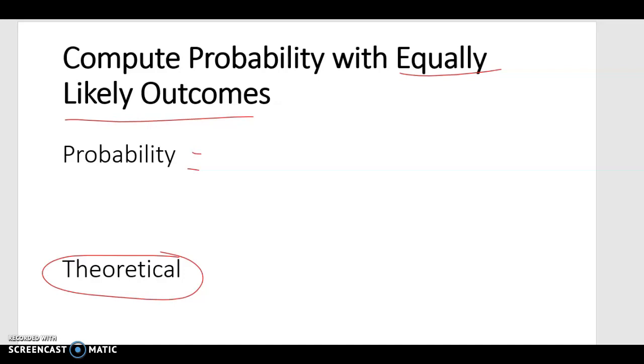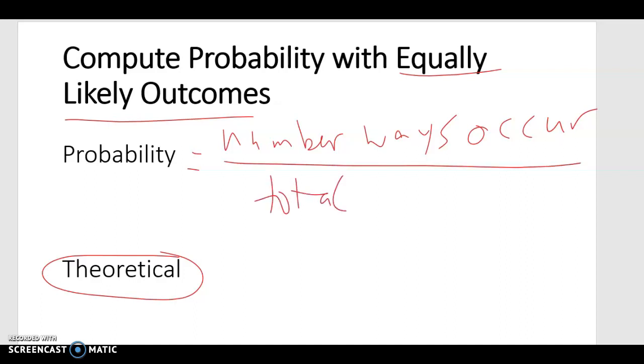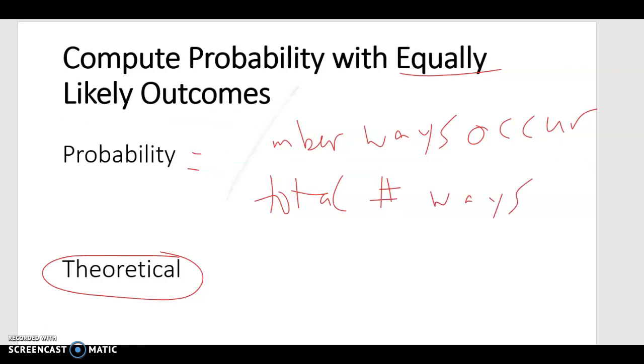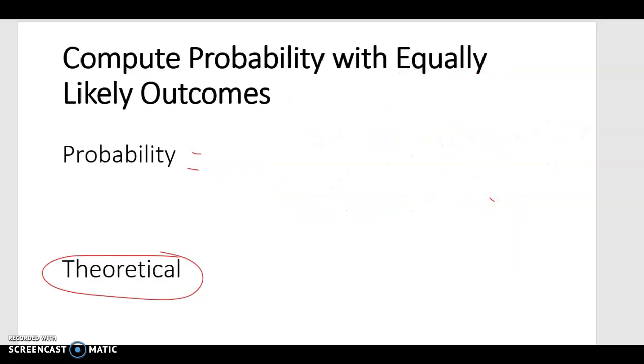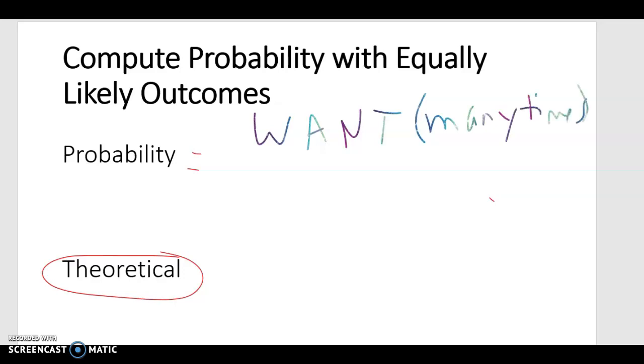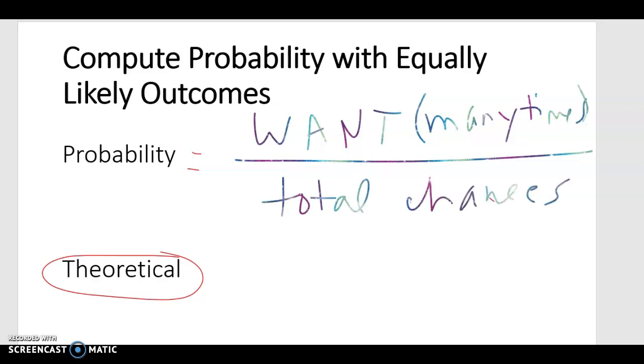There's a couple ways that you can think about this, but basically you've got the number of ways whatever you want to happen can occur, the number of ways that we want to happen, over the total number of ways. I don't like that definition. Let's back up. Let's use Becky's definition. When I try to put my definition with math definitions, it just never works out. So what we want to have happen, how many times is that possibility? That's what's on the top. And this is total chances. That's kind of the Becky definition of probability.